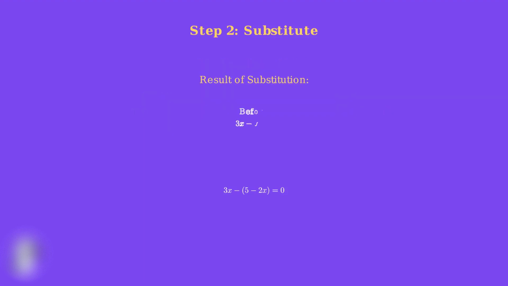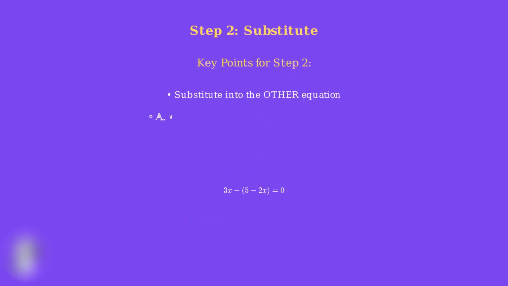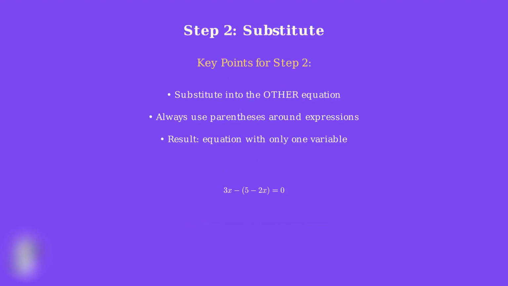Notice what happened. We started with an equation containing both x and y. After substitution, we now have an equation with only x. This is exactly what we wanted to achieve. Remember these key points for step 2. Substitute into the other equation. Always use parentheses around your expression, and the result should be an equation with only one variable. This sets us up perfectly for step 3, where we'll solve for that single variable.